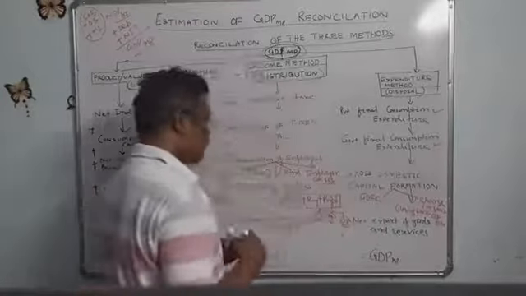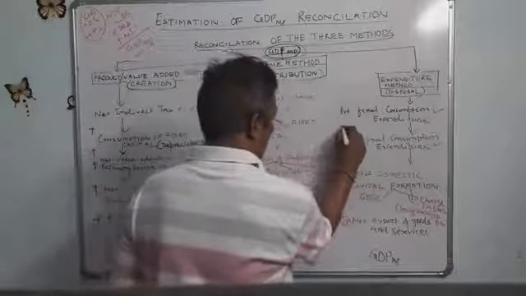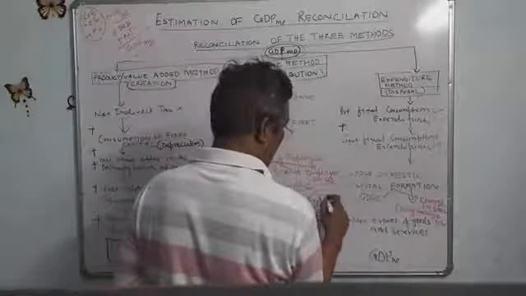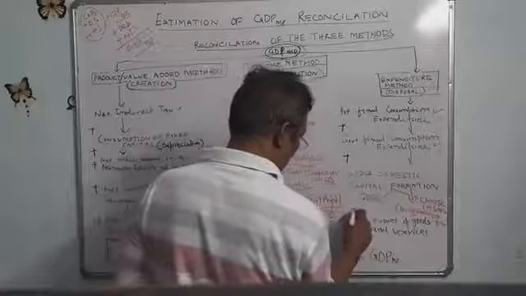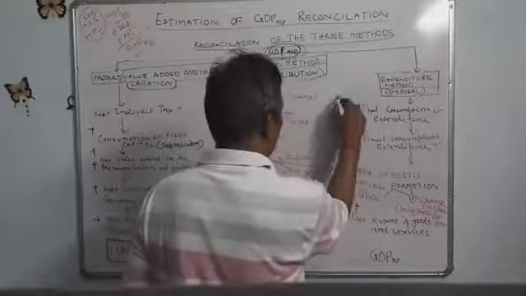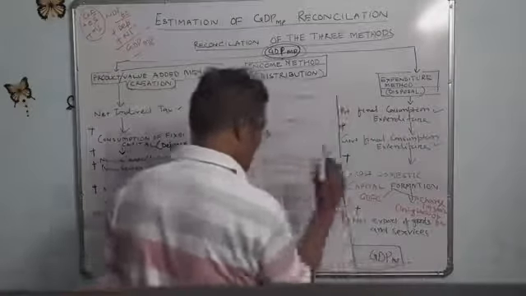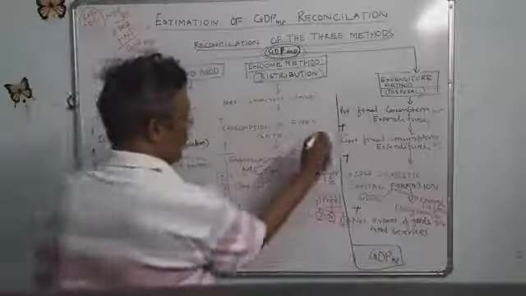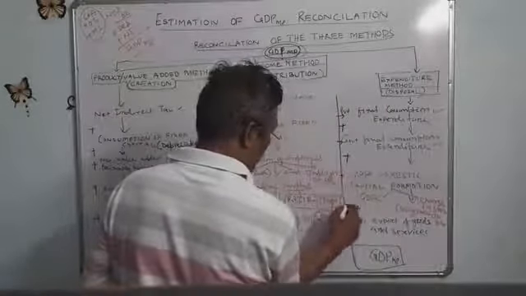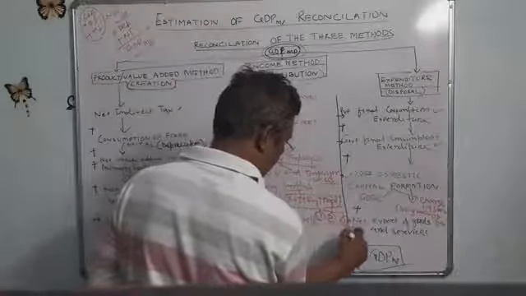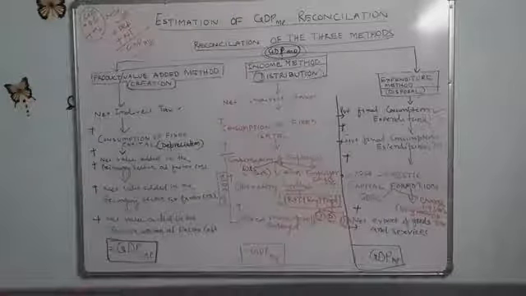It means private final consumption expenditure plus government final consumption expenditure plus gross domestic capital formation plus net exports of goods and services, we will get GDP at market price.